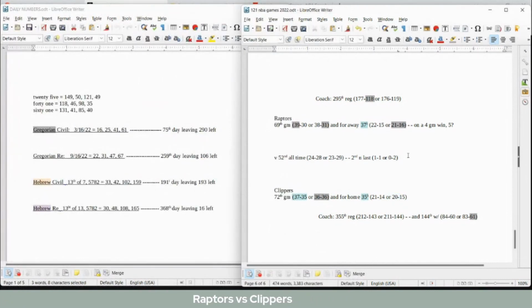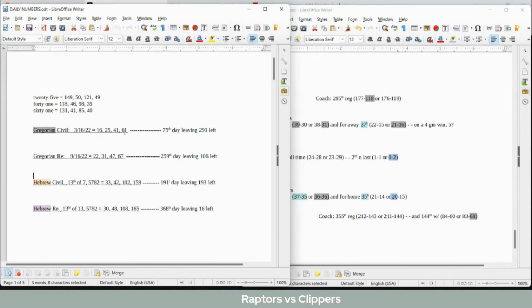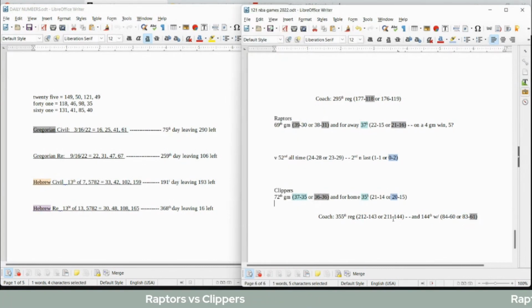And then what would happen is the Raptors would sweep 2-0 head-to-head against the Clippers, like 20, as they sit on 20 home wins. And then Clippers coach, he would get a 61st loss regular season as a coach for Clippers on a day with 61 date numerology. He would get his 144th loss regular season for his career and his 144th regular season game as a coach for Clippers. So I'd probably chalk that up as the numbers for that game.